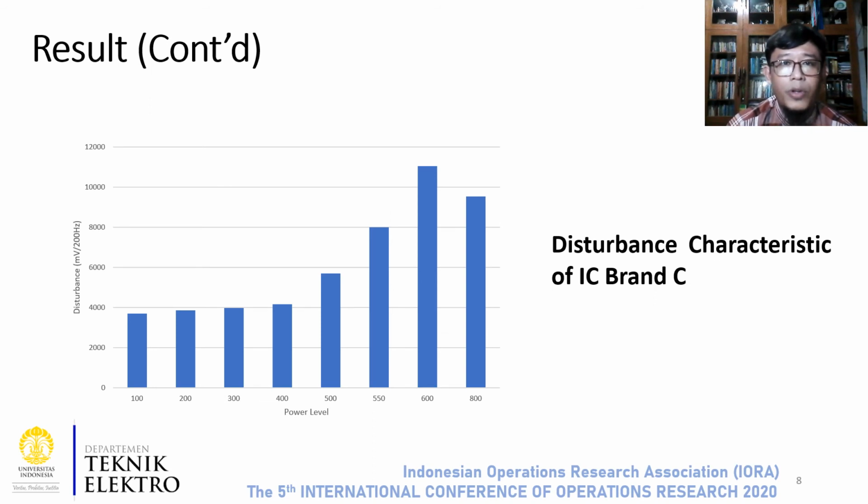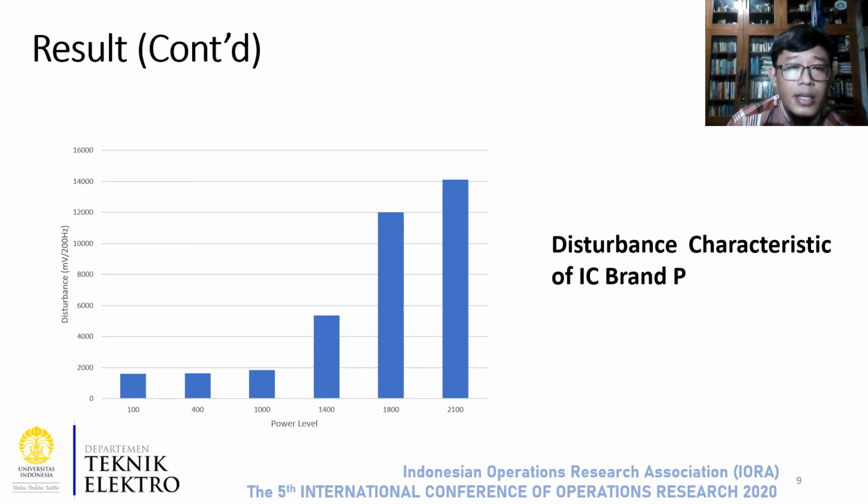After the data is processed, we got this, which is simpler than the previous slide, so the data is easier to analyze. In this graph, we can see the disturbance value from each load. This is for brand C. The trend of this graph is increasing on each power level, but suddenly decreases at the end of the power level.